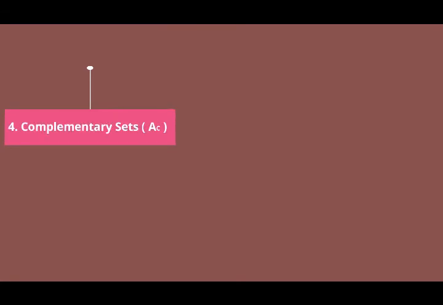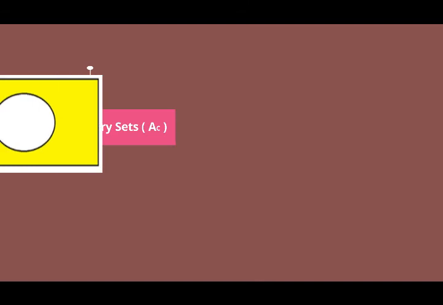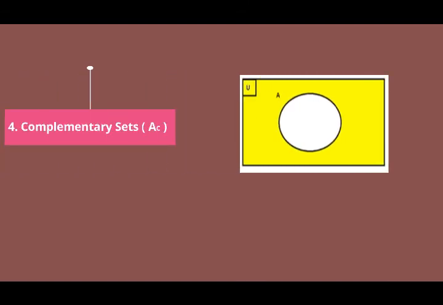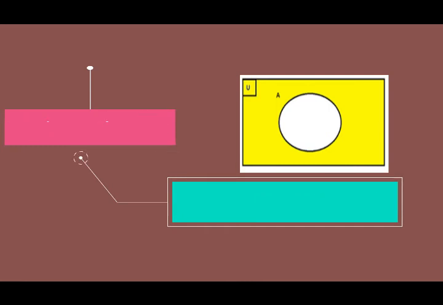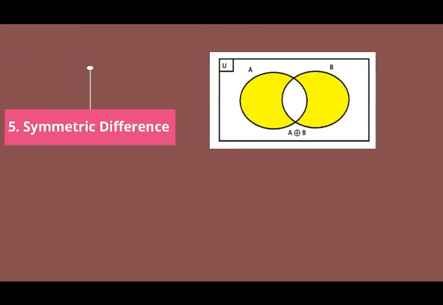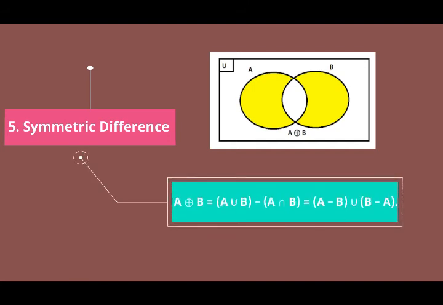Fourth is complementary sets. A complement is a set relative to a universal set, or is a set whose members are universal elements but not elements of A. It can be expressed like on the screen. The fifth is symmetric difference. The symmetric difference of set A and B is a set whose elements are in set A or B, but not in both.